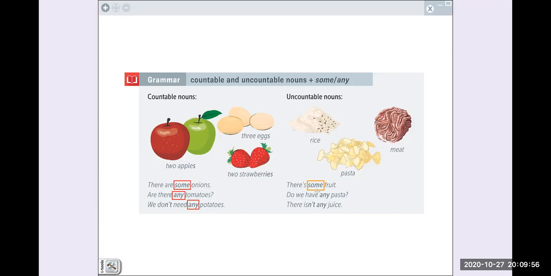For questions, for uncountable nouns, we use any, and for negative sentences and uncountable nouns, we use any too. Okay? So it's exactly the same, as you can see. Any questions until here?